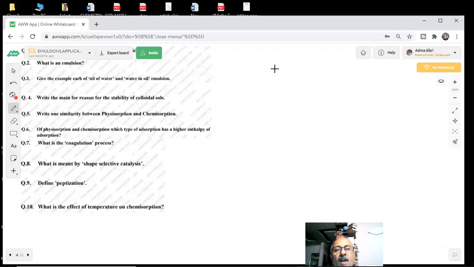Sir, similarity can be absorption, van der Waals forces. No, wrong answer. Physisorption is van der Waals. Chemisorption is chemical bond formation, but in both cases heat is evolved. More heat is evolved in chemisorption than physisorption.